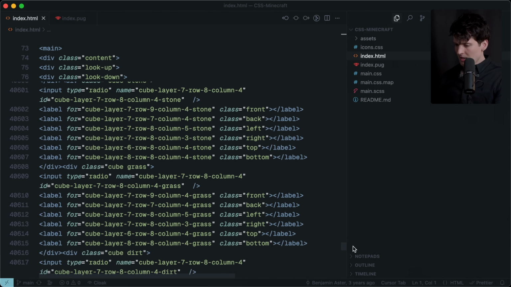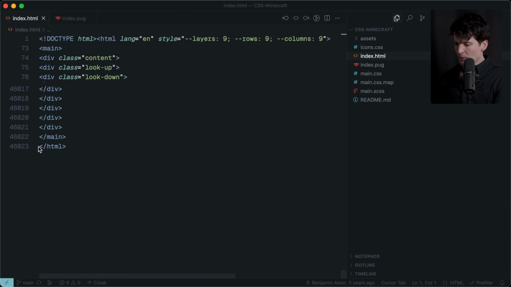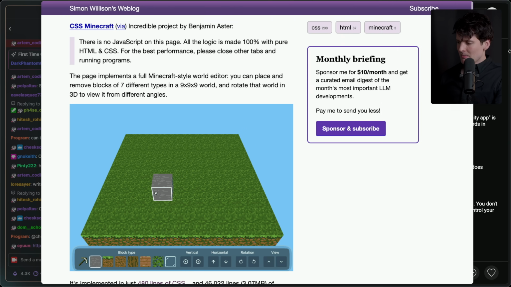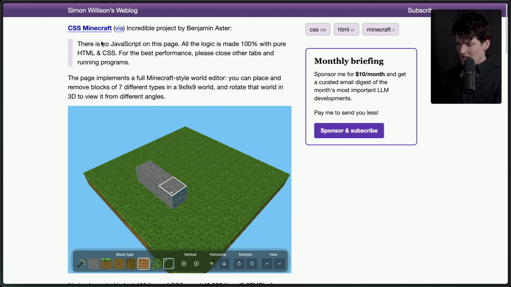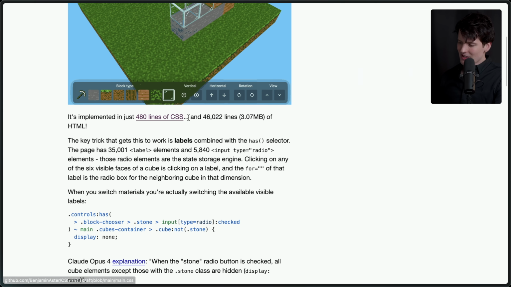The output HTML file is a big one. It's like 4 megabytes, with 45,000, 46,000 lines of HTML. Of course, Simon has a blog post on it. My favorite AI blogger, also the creator of Django, did his breakdown of CSS Minecraft. It's just 480 lines of CSS and 46,000 lines of HTML.